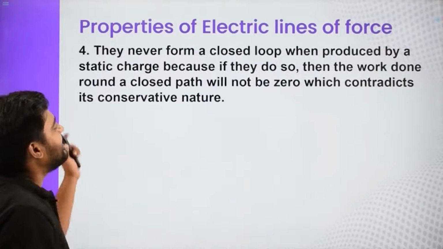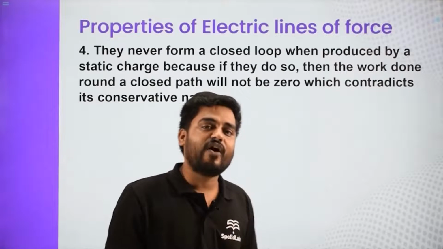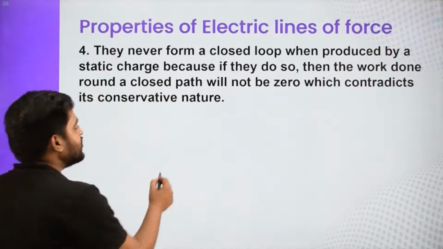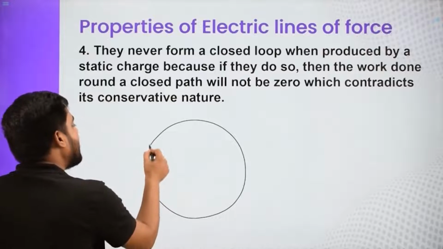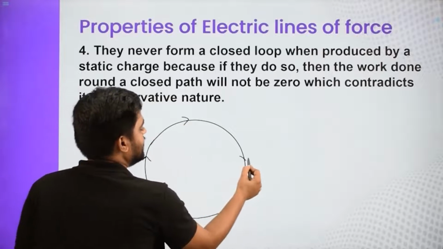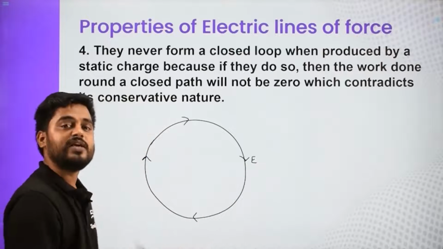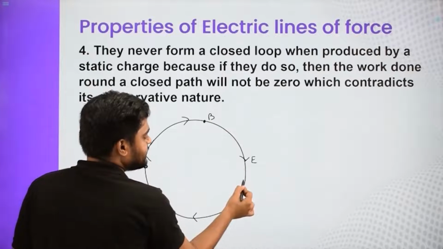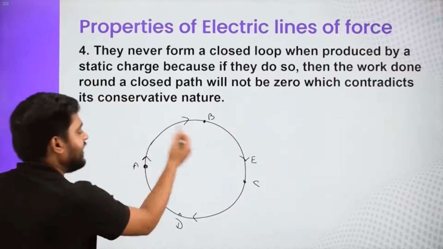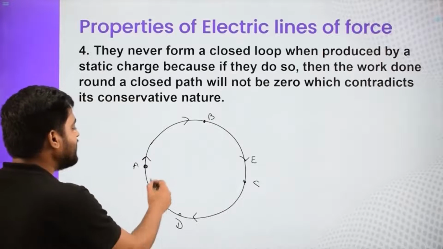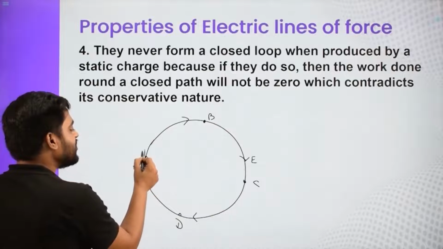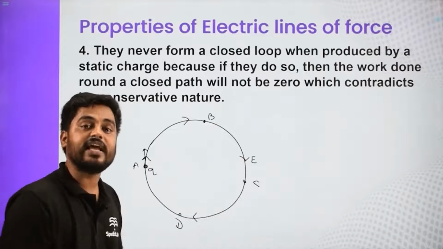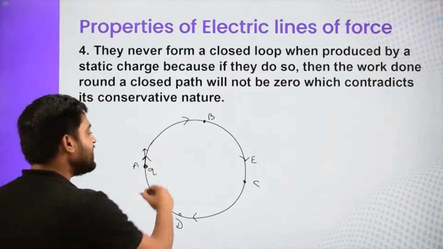Now the next property is they never form a complete closed loop. What will happen if they form a complete closed path? So suppose there is an electric field line which is forming a complete closed loop. Now if you slowly move a charge from point A to B, C and D and then back to A, so along one complete loop, if you move the point charge Q, then here the direction of force and the displacement is basically the same. So there is work done, like force times displacement. So work done will add up.